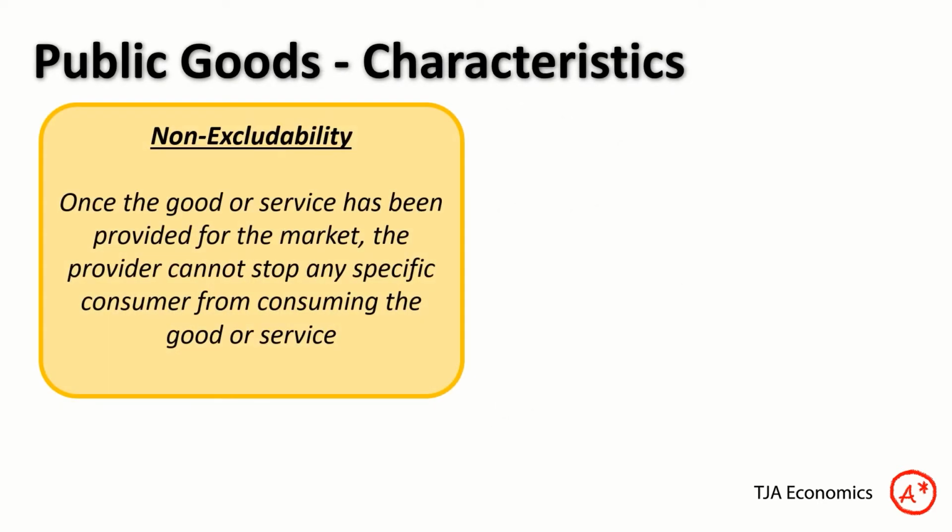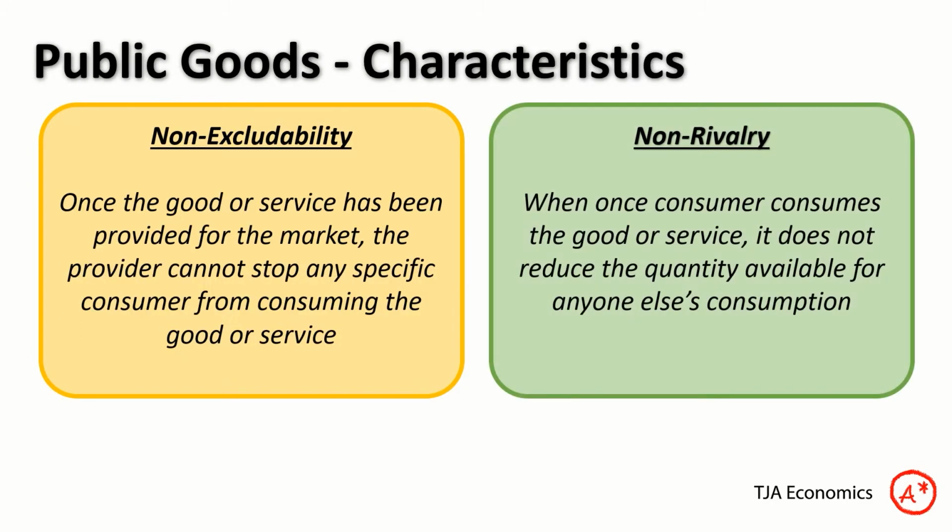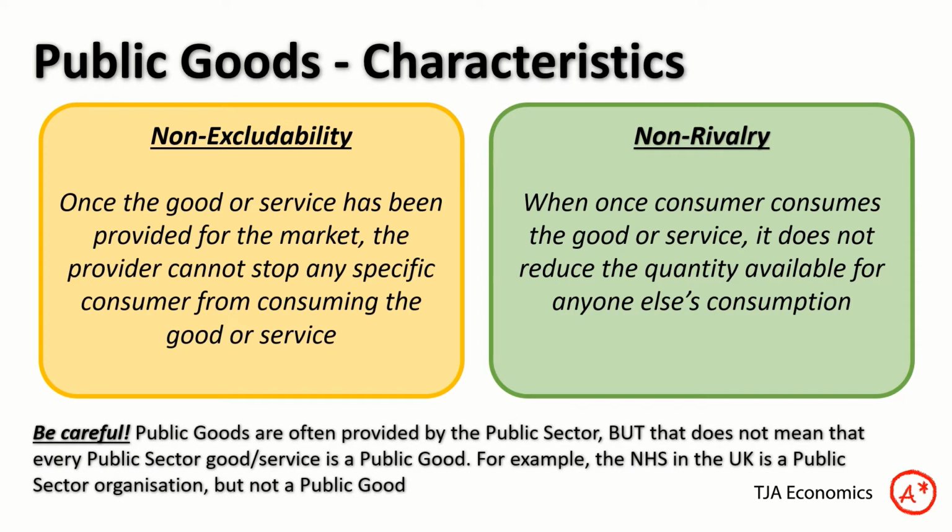The first one, non-excludability. It's a simple idea, but one that you need to understand. Once it has been provided, the provider cannot stop any specific consumer from consuming. And then non-rivalry, when one consumer consumes the good or service, it doesn't reduce the quantity available for anyone else's consumption.